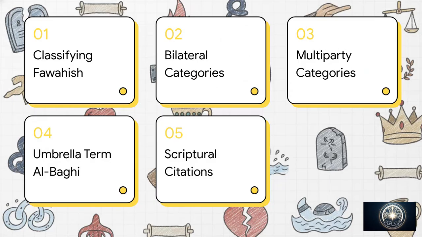Here is our roadmap for the explainer. First, classifying Fawahish in text. Second, bilateral categories defined. Third, multi-party categories defined. Fourth, the umbrella term al-baghi. And finally, scriptural citations in context.